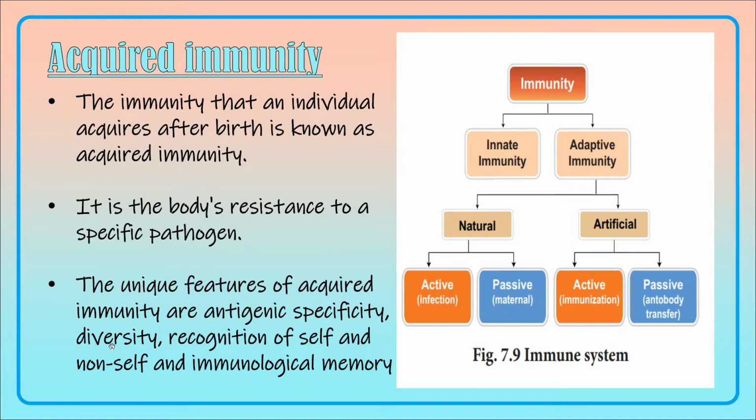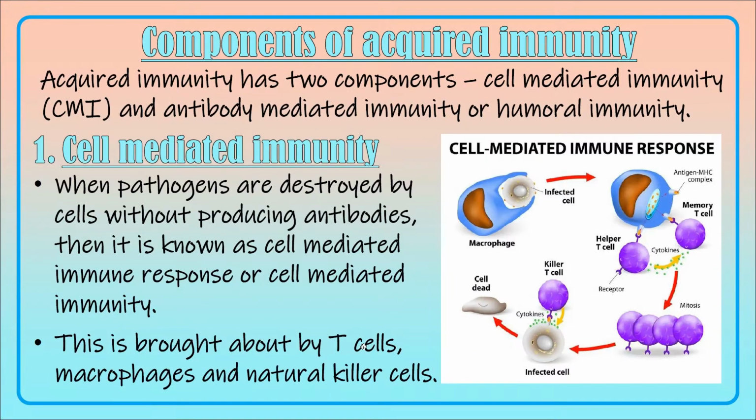Secondly, diversity. They are diversified. Different types of immunity molecules will act upon different types of antigens. And recognition of the self and the non-self. And immunological memory, and it causes a memory in the body of the organism.